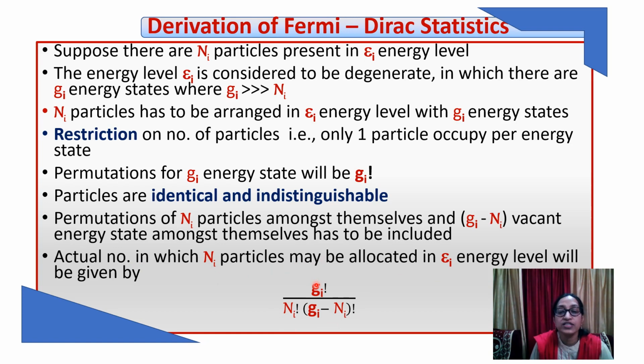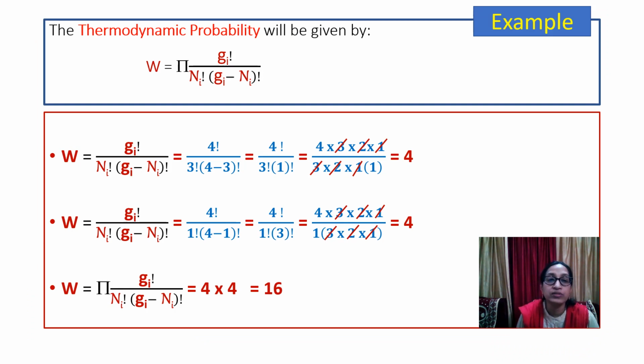Now this is for the ith level. Similarly for N0, N1, N2, we have several values of this number of ways of achieving the distribution. The total probability will be the product of all the values. So the thermodynamic probability will be the product of all the terms Gi factorial over Ni factorial and Gi minus Ni factorial.